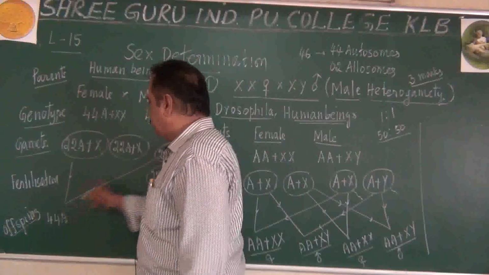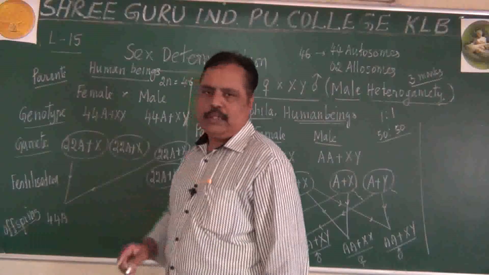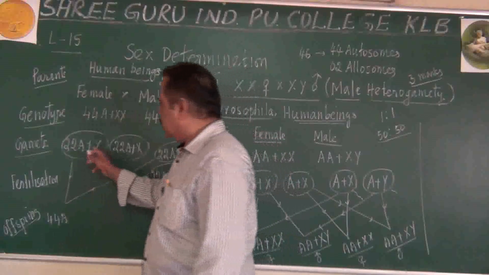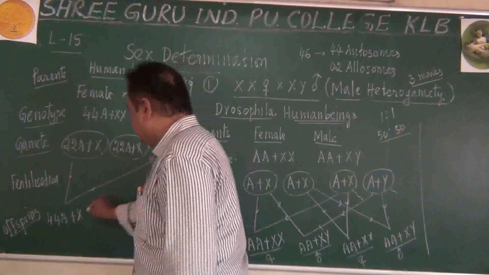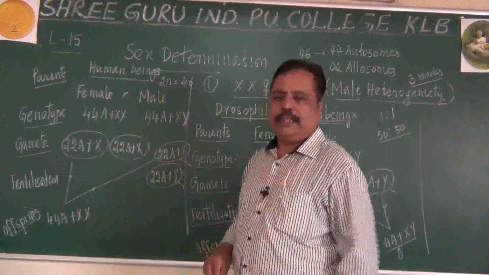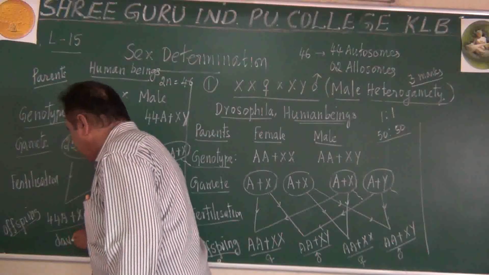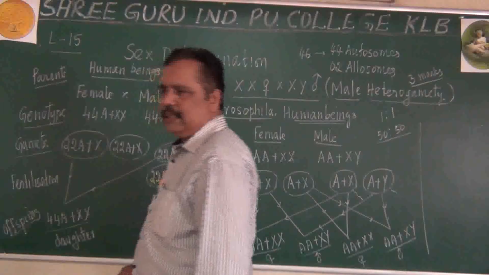So here 44 autosomes have come, 22 from mother, 22 from father. That is called maternal, this is called paternal. Of the sex chromosomes, one X has come from the mother, another X is given by the father. So 44A plus XX. Who is this? This will be a daughter, a female child produced like this.